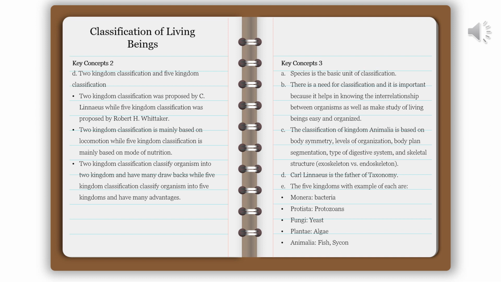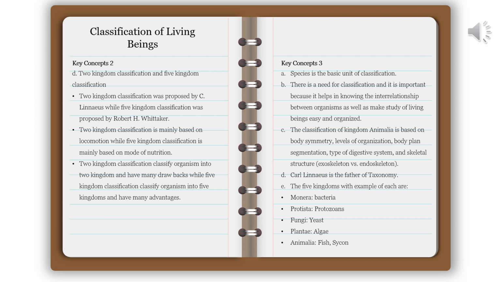Two kingdom classification is mainly based on locomotion, while five kingdom classification is mainly based on mode of nutrition. Two kingdom classification classifies organisms into two kingdoms and has many drawbacks, while five kingdom classification classifies organisms into five kingdoms and has many advantages.